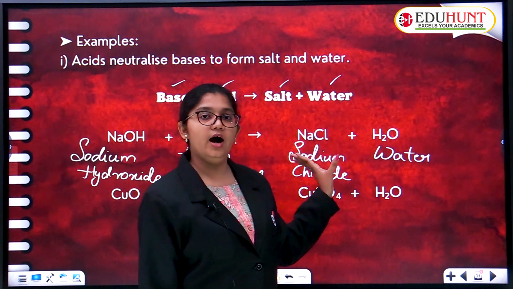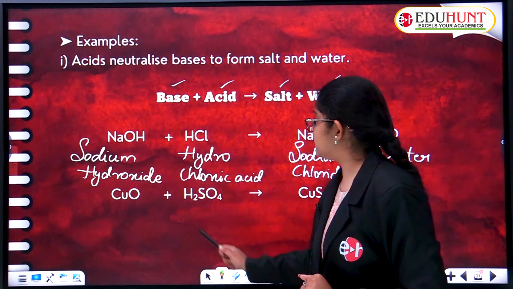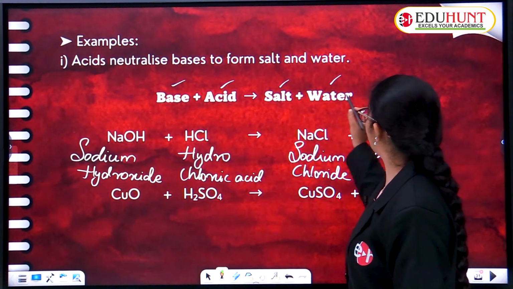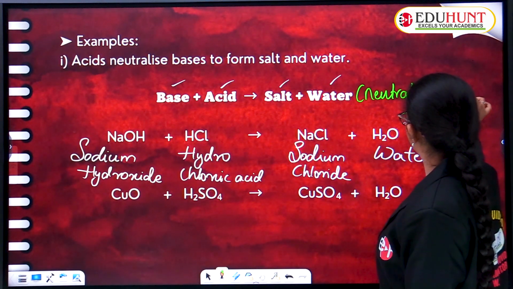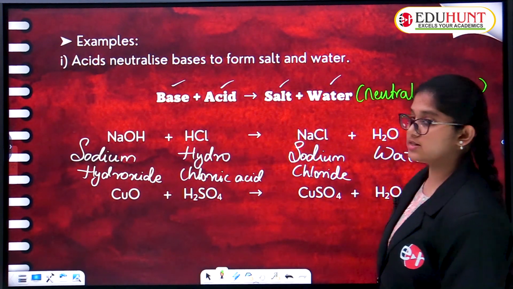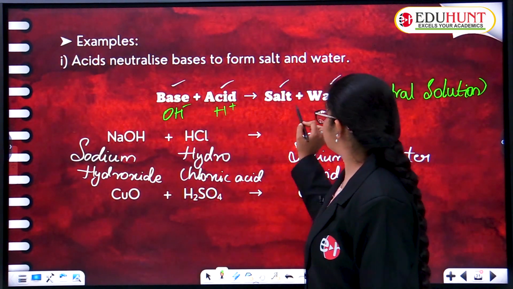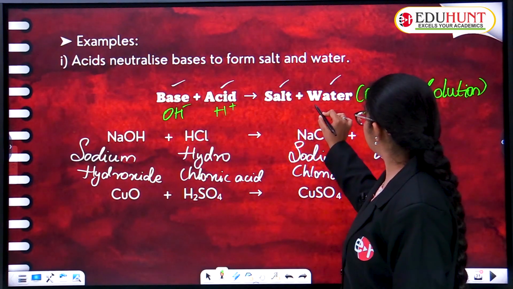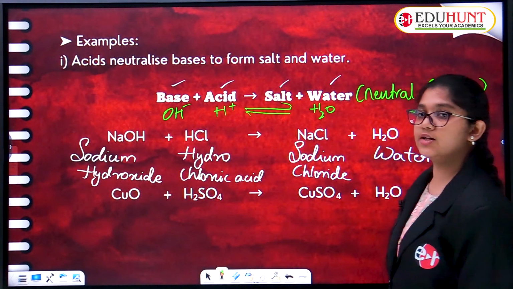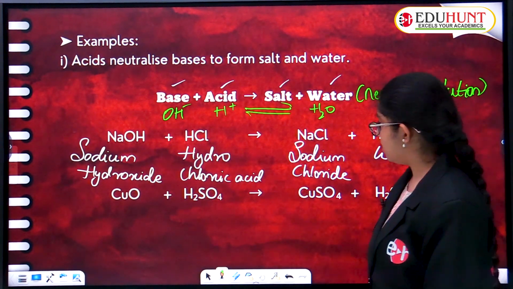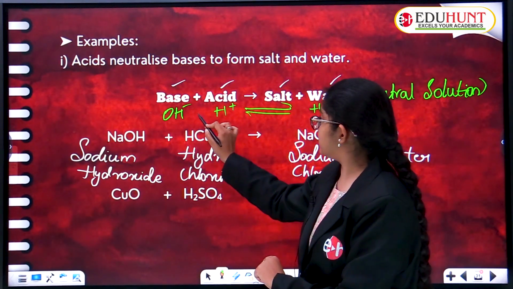So these two are named as neutral solution. Okay, I'll write the heading over here for you. Acid and base give rise to a salt and water. What is this? Neutral solution. Arrhenius named it like this: H plus of the acid and OH minus of the base react together to give salt and undissociated water, H2O. Salt is also present, but he highlighted the concept of ions, so that's the reason I wrote it here like this.